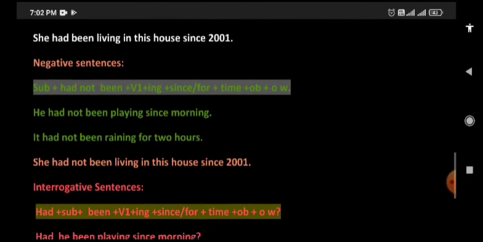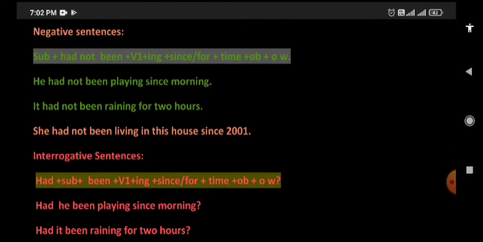Negative sentences. Subject plus had not been plus first form of verb plus ing plus since or for time plus object plus other words. He had not been playing since morning. Remember, where is the position of not? Not is between had and been. It had not been raining for 2 hours. She had not been living in this house since 2001.